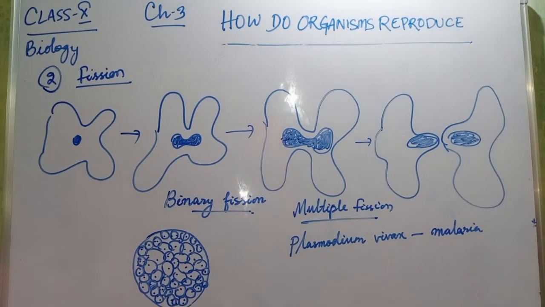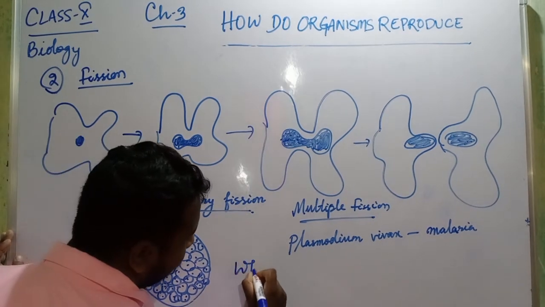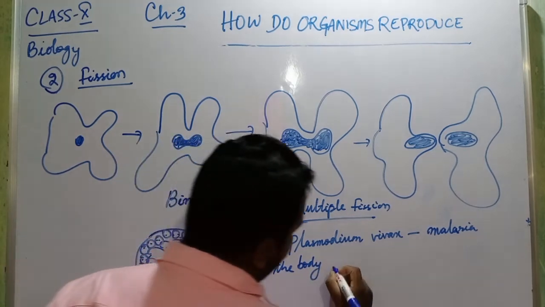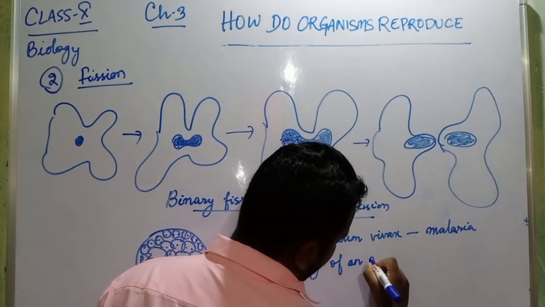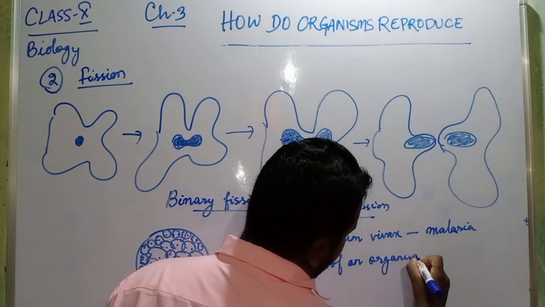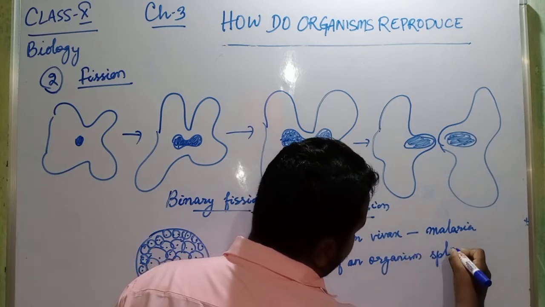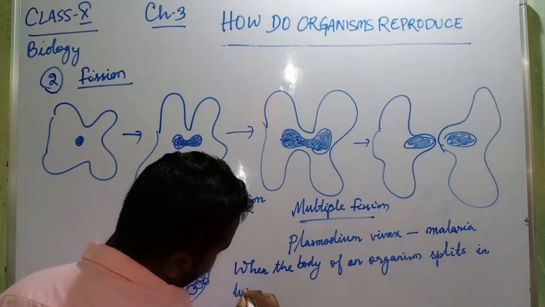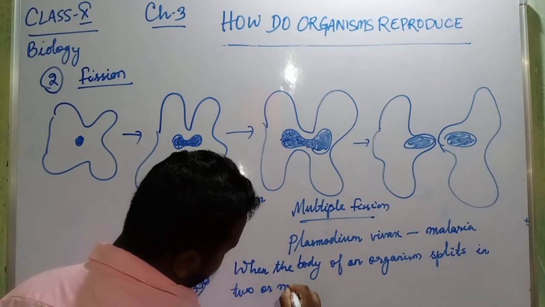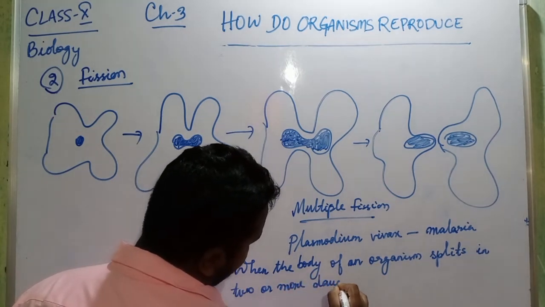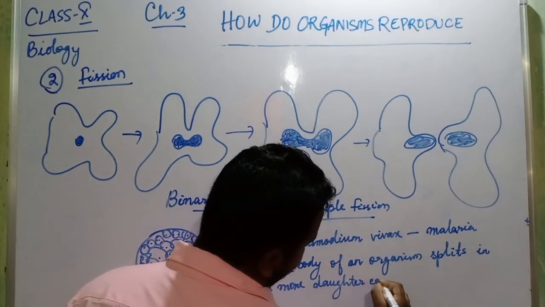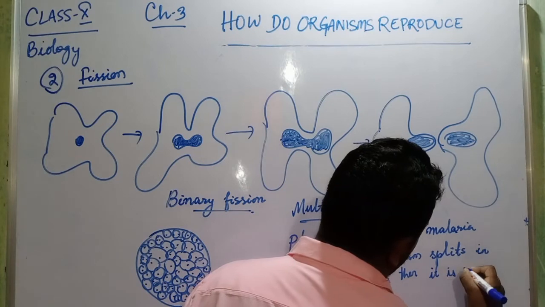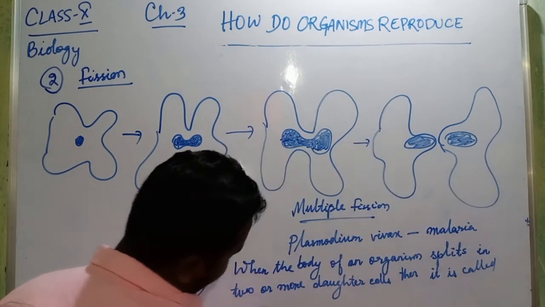So what is fission? You will write: when the body of an individual organism splits into two or more daughter cells, then it is called fission.